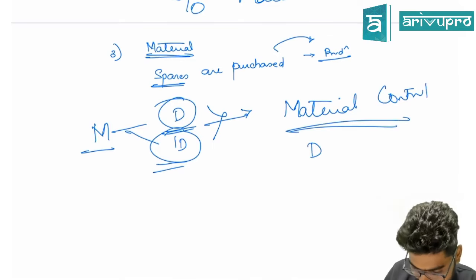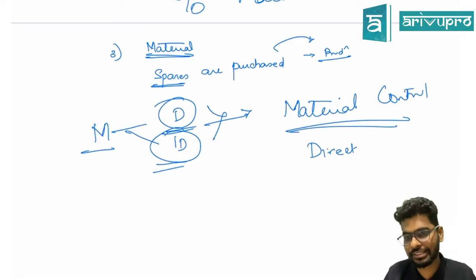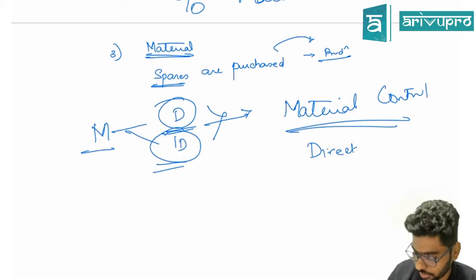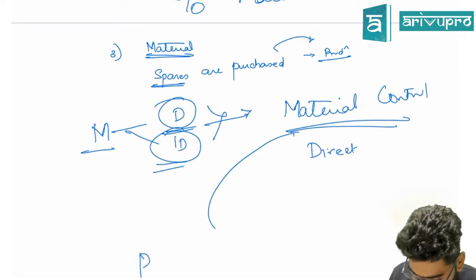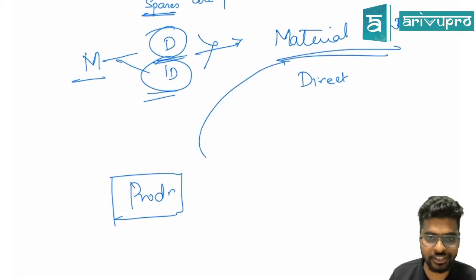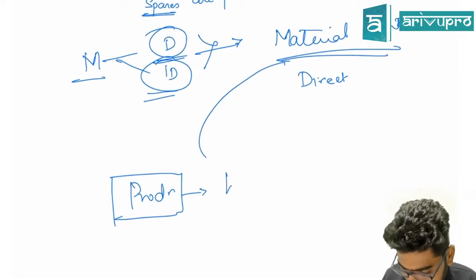Whatever is a direct material, once it has been received in the material control account, it gets transferred to the production. When I say it gets transferred to the production, we say WIP.